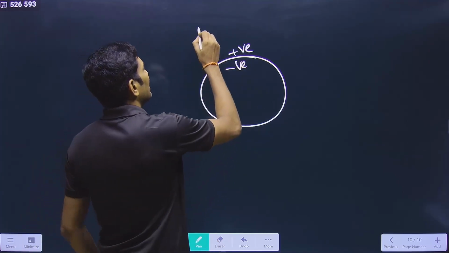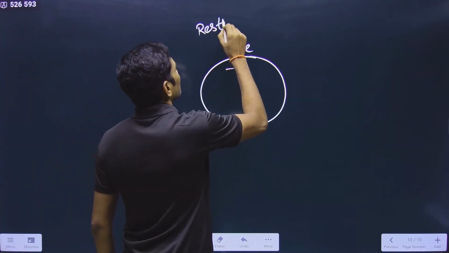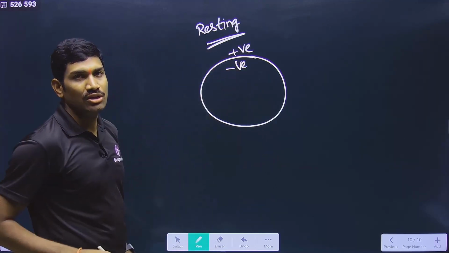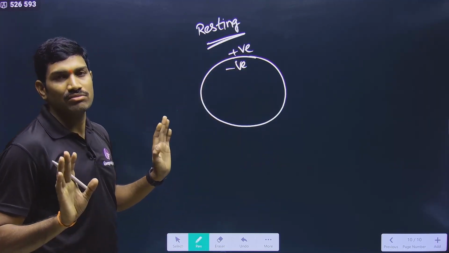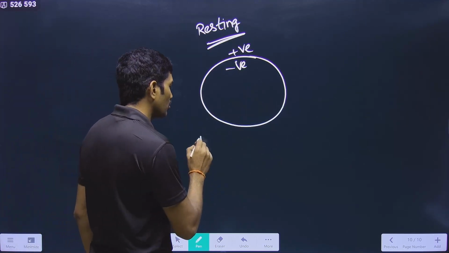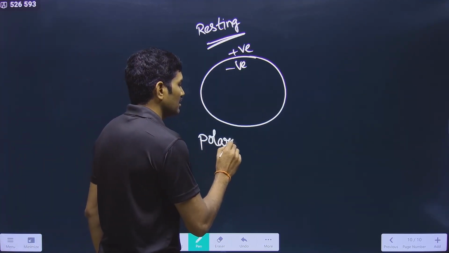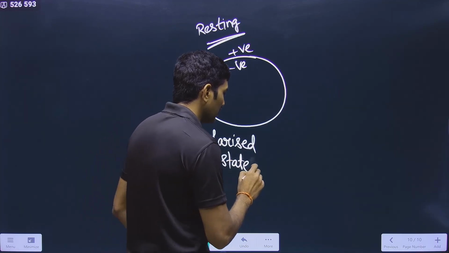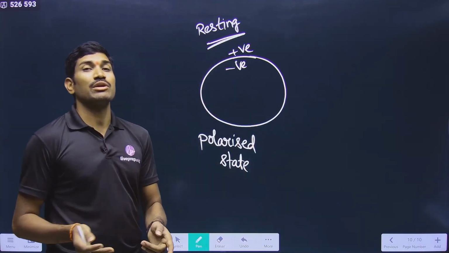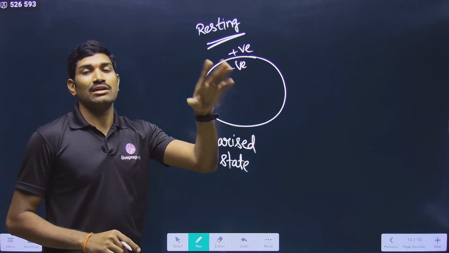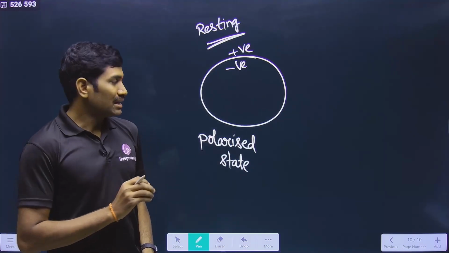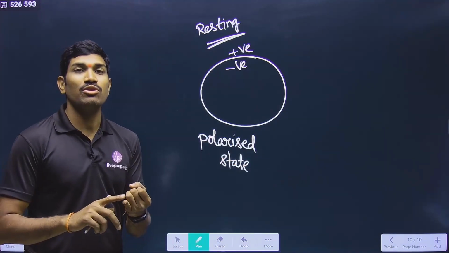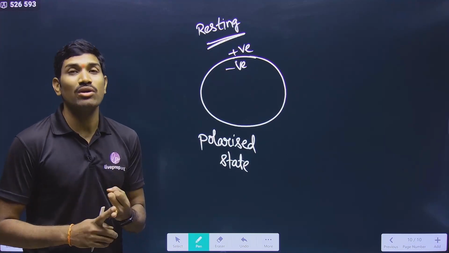Normally under the resting condition, we generally observe this type of charge: outer positive, inner negative. This is what we observe, and this is called the polarized state. Please remember, this particular mechanism with respect to the neuron we will study under the neural control chapter. But here, to understand the NCERT sentences, they use the words depolarized and repolarized.